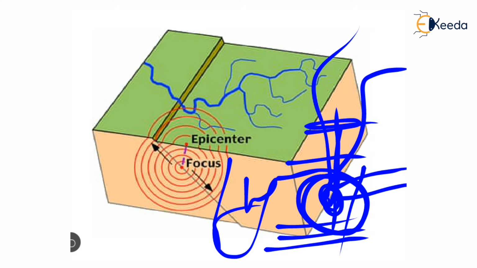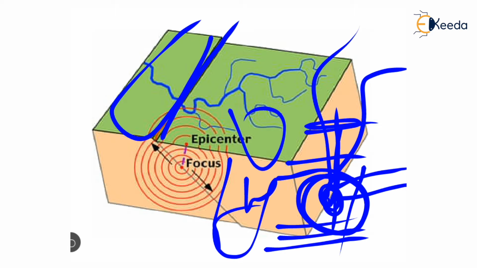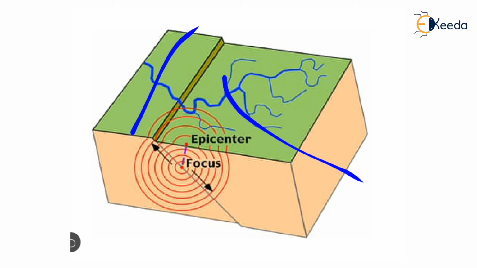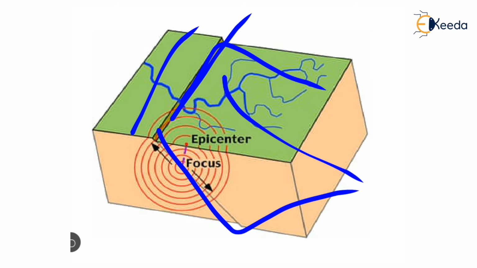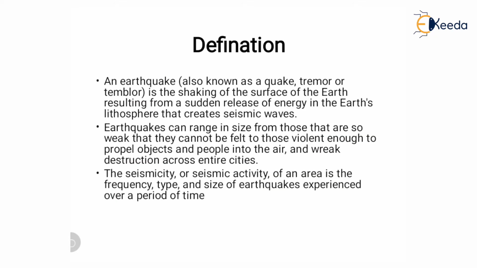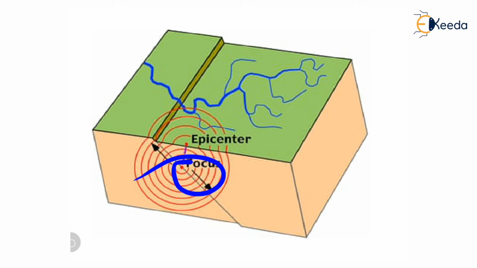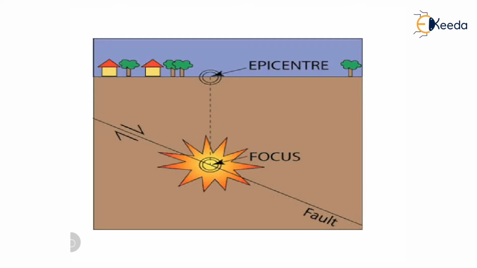So see, this is the fault line where this block and this block get displaced, and this particular surface is called the fault plane. Where energy is released is called the focus, and where energy reaches the surface at a particular point is called the epicenter. See the terminology.